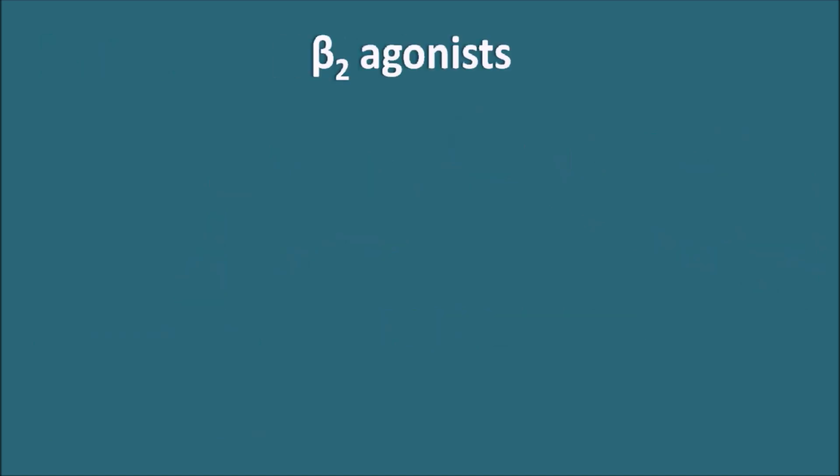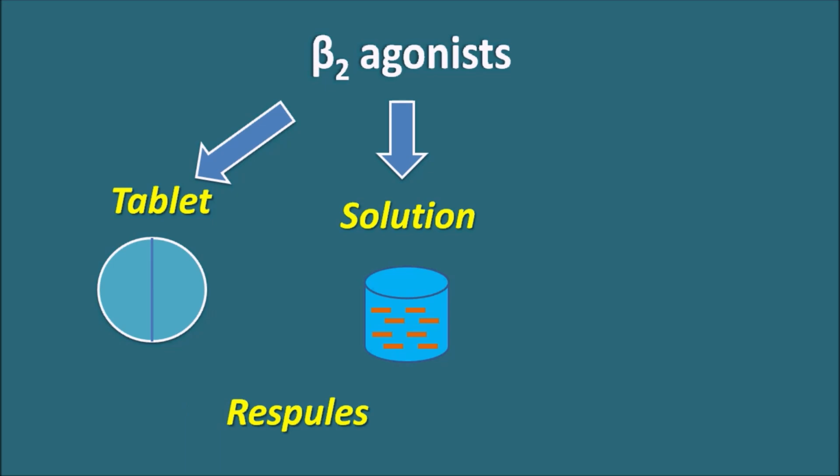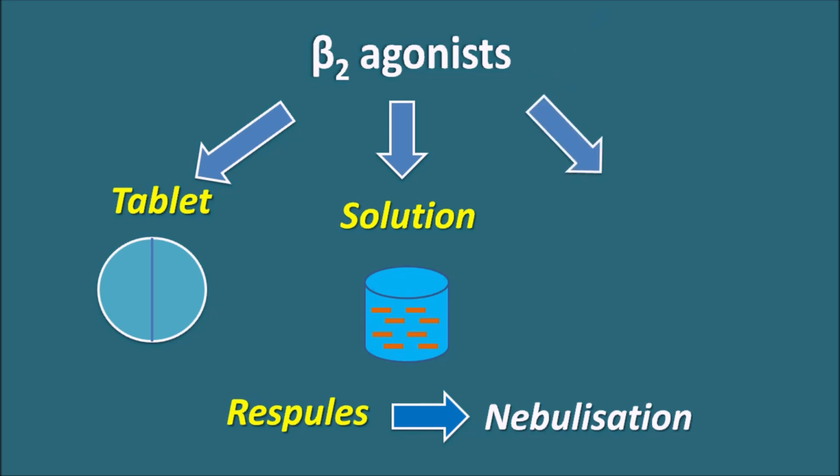The beta-2 agonists can be given in tablet form as well as a solution. This solution can be taken orally. And these drugs can also be given as respules. These respules are for inhalation purposes and they can be taken by nebulization. And beta-2 agonists are also available as inhalers. So we have two important inhalers, MDI, metered dose inhalers, which produce a fixed dose of the drug with each inhalation.